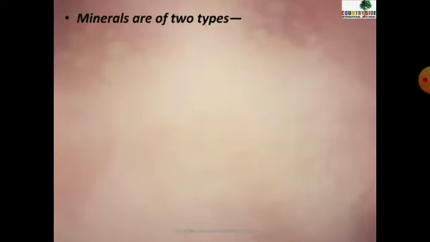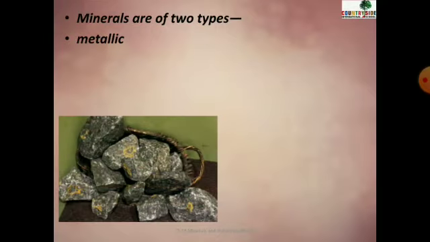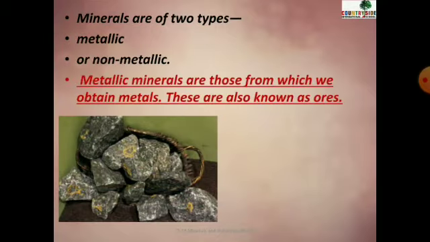Let's see. Minerals, children, are of two types. How many types of minerals are there? Two types of minerals are there: metallic and non-metallic minerals. Now what are metallic minerals? Metallic minerals are those from which we obtain metals. They are also known as ores. Now try to understand this concept: metallic minerals are minerals from which we can obtain metals, and they are also known as ores.